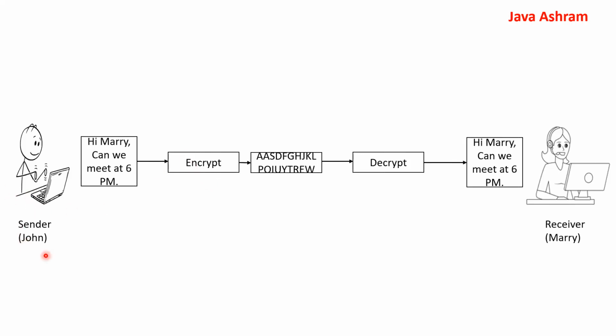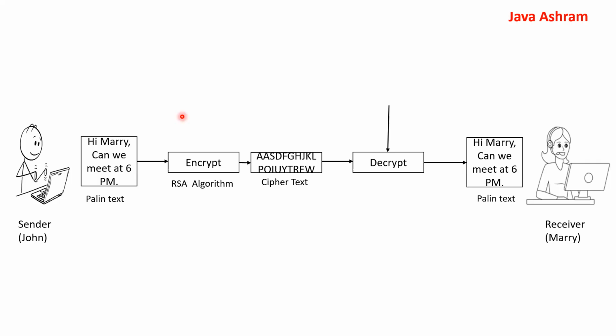Here I'm just repeating quickly. The sender wants to send the message to Mary. He puts a message, Hi Mary, can we meet at 6 p.m. The message got encrypted. This is ciphertext, and it got decrypted and converted into the plain text. So this is the plain text. We'll be putting the RSA algorithm here.